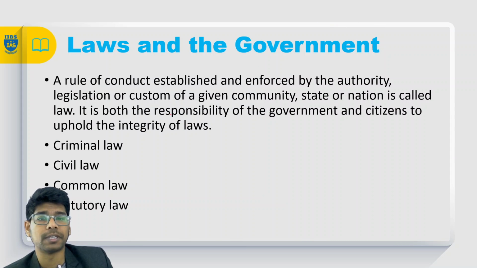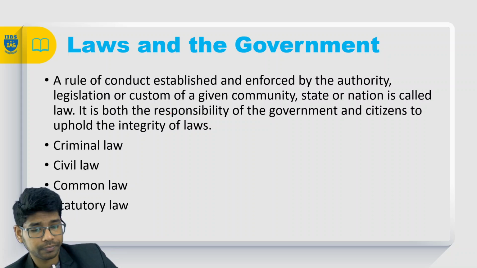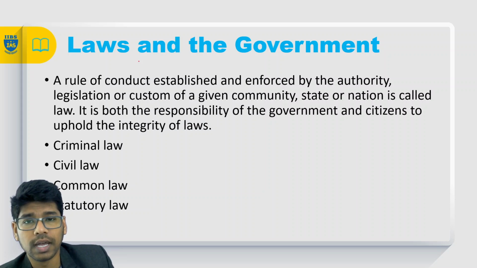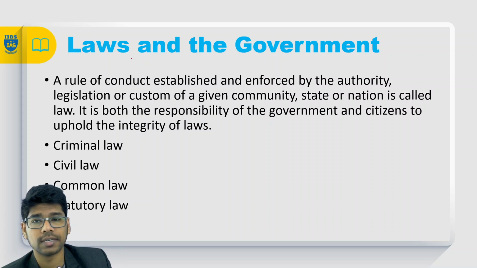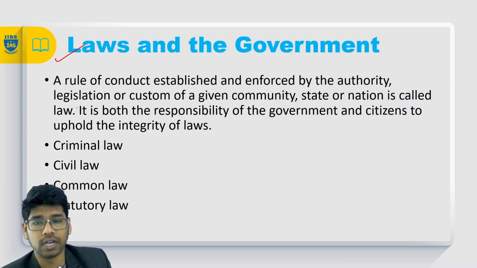That is present in the 7th Schedule. As we have already spoken in the previous class, the 8th Schedule is for official languages, and the 7th Schedule is for the state list, union list and the concurrent list. We call it division of power. The laws and the government.